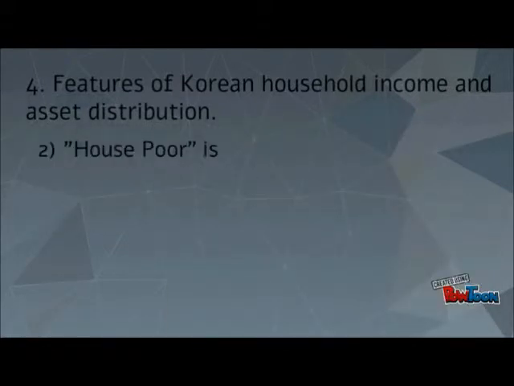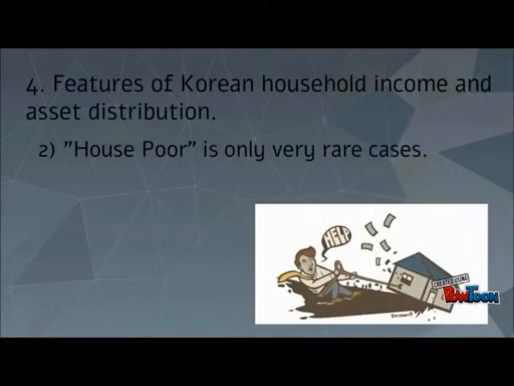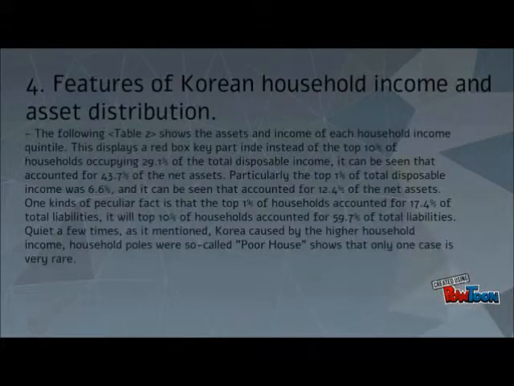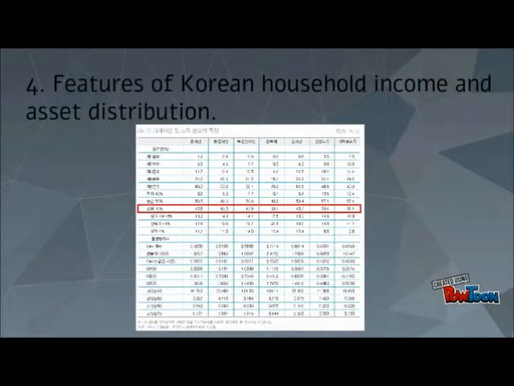Second, being house poor is a very rare case. House poor means having a decent house, but due to excessive debt and tax burden, income is substantially reduced and people live poorly. Take a look at Table 2 on the next slide. The following Table 2 shows the assets and income by household income quintile. As I mentioned several times, Korea's asset inequality is caused by higher household income. Being house poor shows up only in very rare cases.